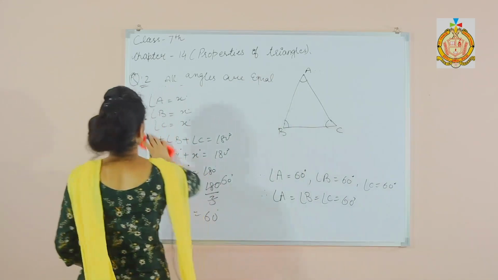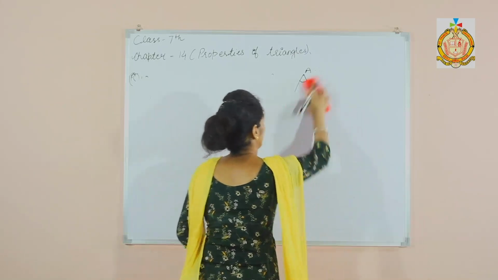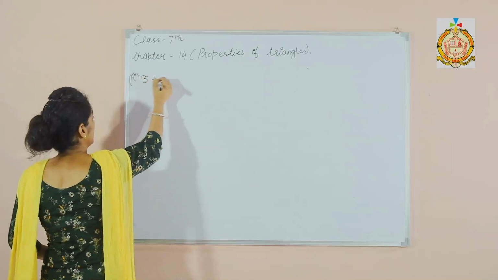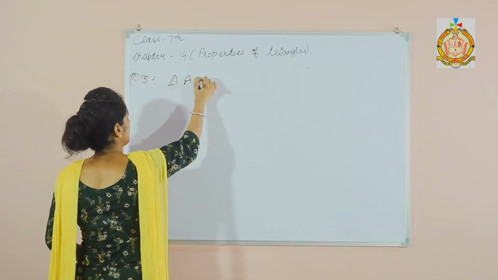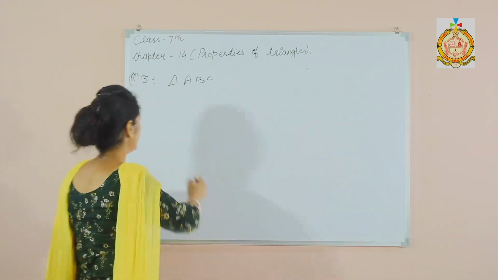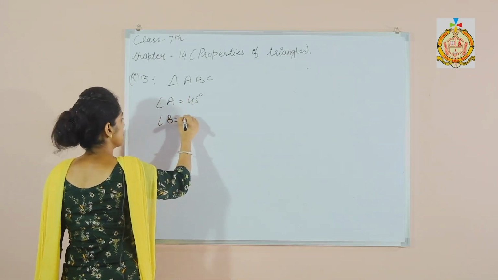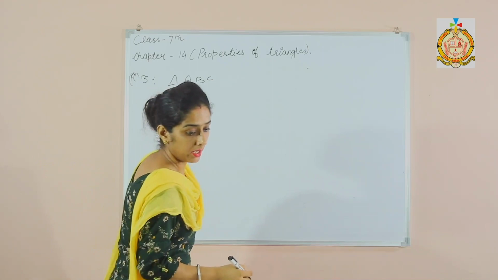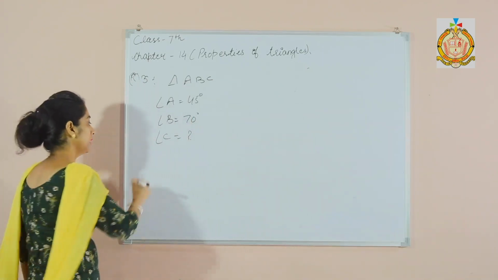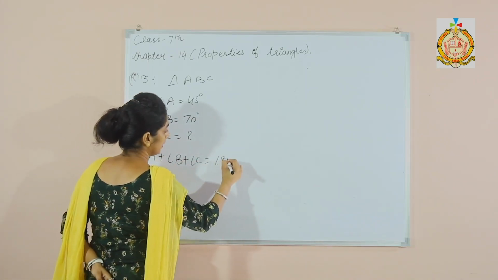Now see question number 3. In triangle ABC, angle A is 45 degrees, B is 70 degrees, and find C. Angle A plus angle B plus angle C is 180 degrees.